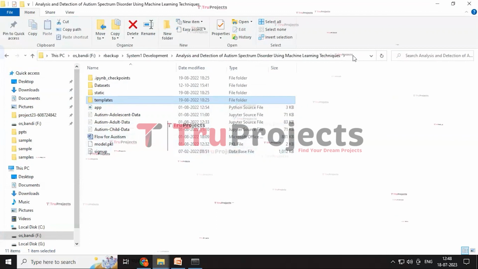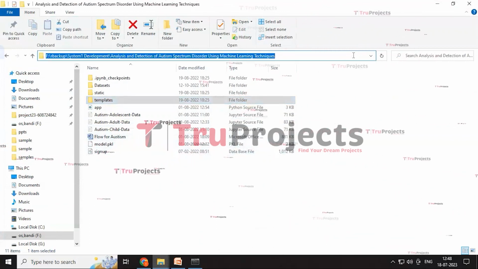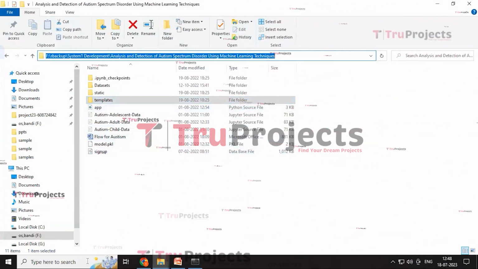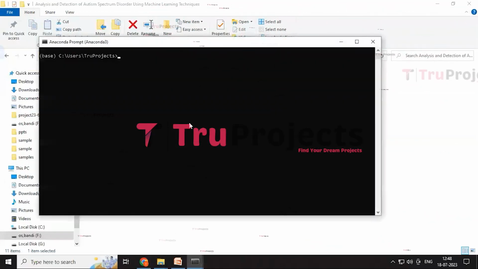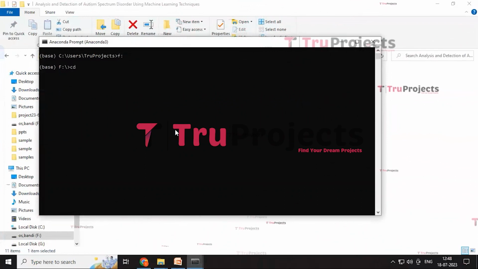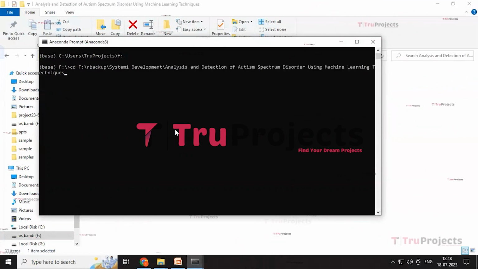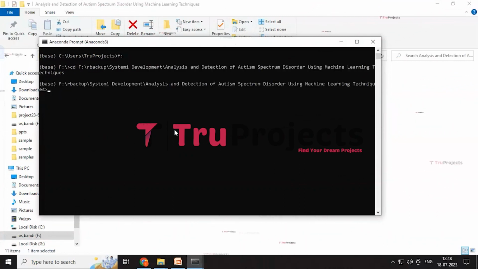To execute the project, first we need to copy this address of the code folder and open the Anaconda prompt. Here, first we need to change the path of the Anaconda prompt to F because our code folder is present in F. That's why I'm writing this command and the path is changed, and here we need to write another command as cd space, paste the address of the code folder and click on the enter button.